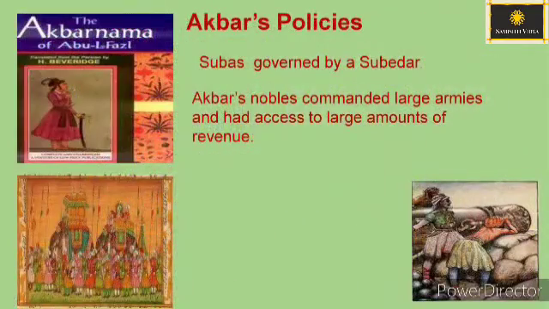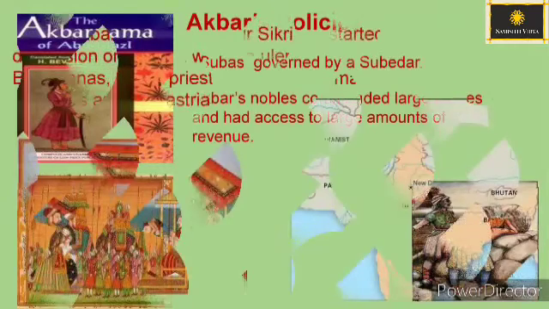Akbar's policies. Akbar's works are found in the book Akbarnama, written by Abul Fazl. Akbar divided his kingdom into provinces called Subas, governed by a Subedar. Akbar's nobles commanded large armies and had access to large amounts of revenue.